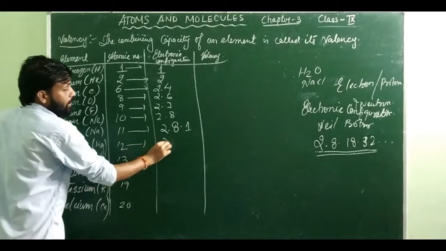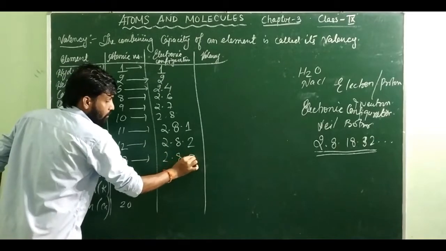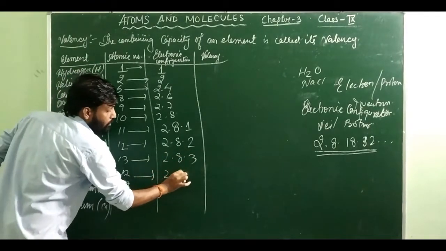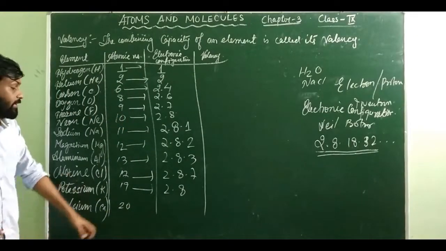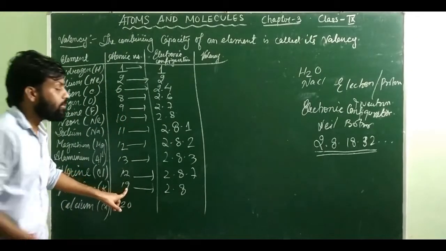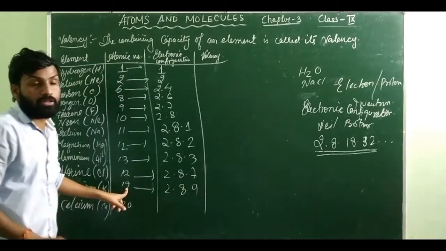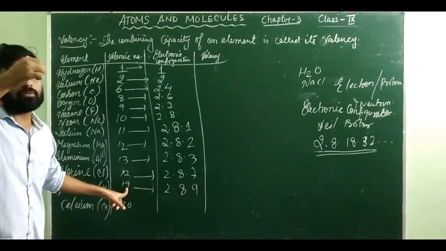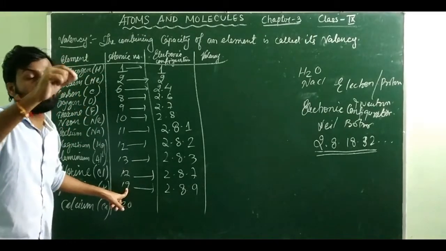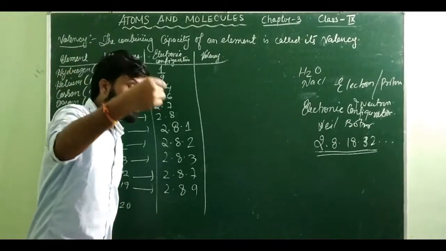1. Similarly, it gets written as 2 dot 8 dot 2, 2 dot 8 dot 3. Here you can write it as 2 dot 8 dot 7. Here 8 plus 2 is how much? 10. Here what is that number? 19. 19 means what can you write? 8 plus 2, 10, that is here 9. But just now I said the last shell cannot have numbers like 9, 10, 11, 12, 13, 14, 15, 16, 17.